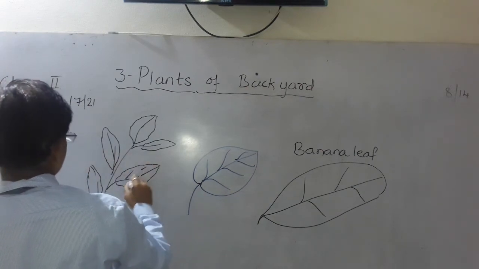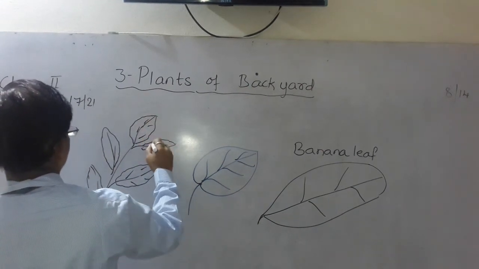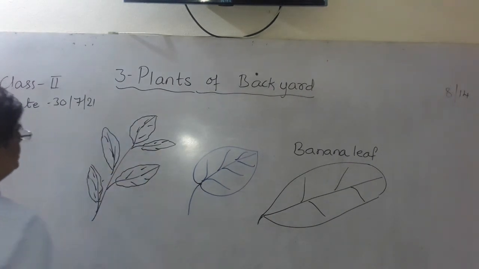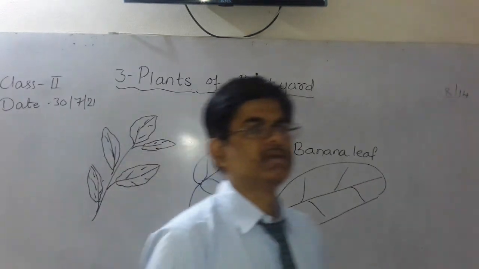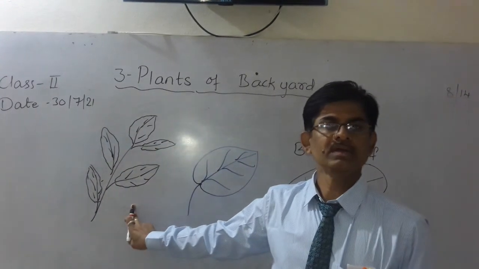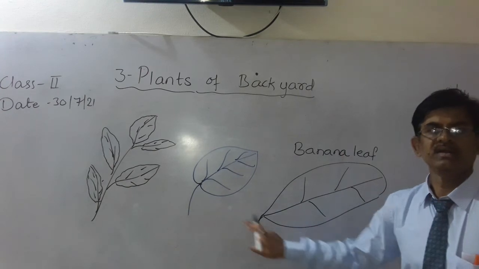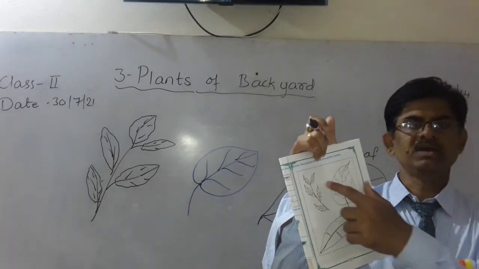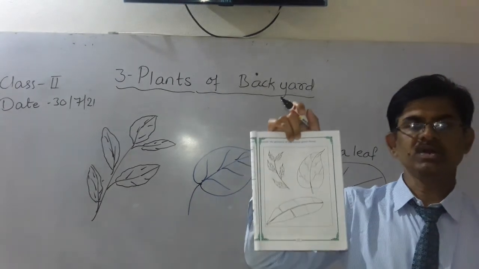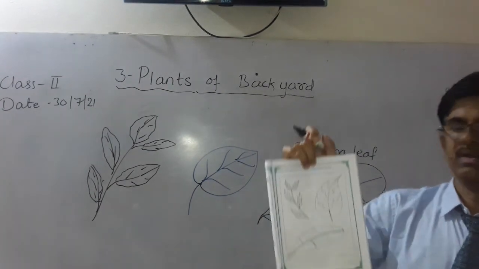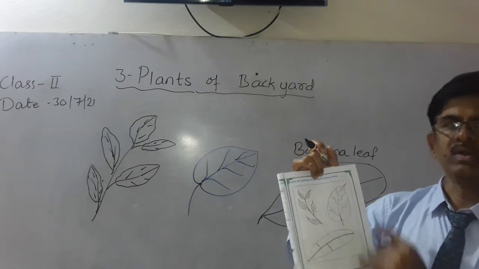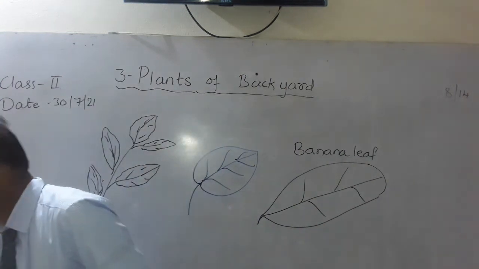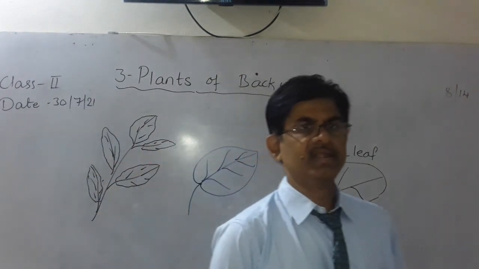In this way, the plants' leaves are different from each other. Understood? You can see this is different, and this is different, and this is different. So you can color these leaves with green color. This is the homework for you. Very simple work I have given you. Try to color the leaves. Understood? Thank you for attending classes.